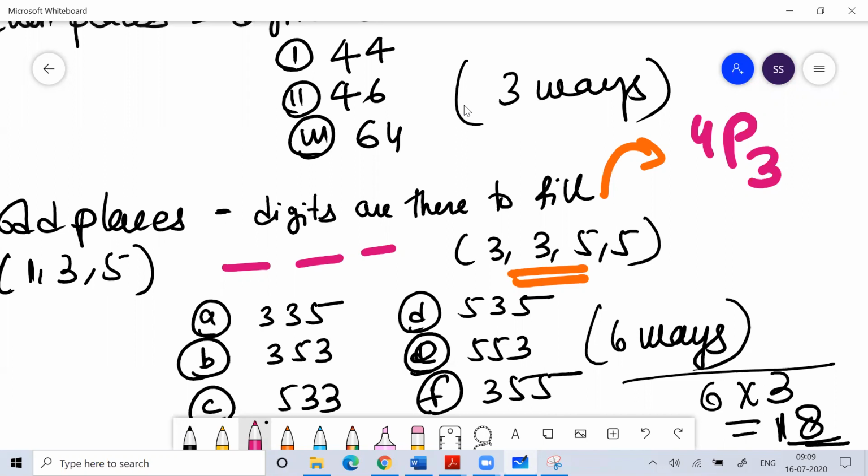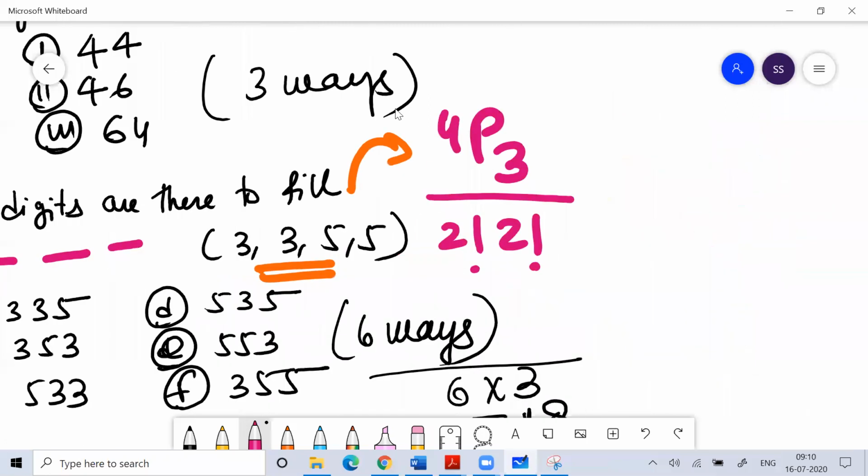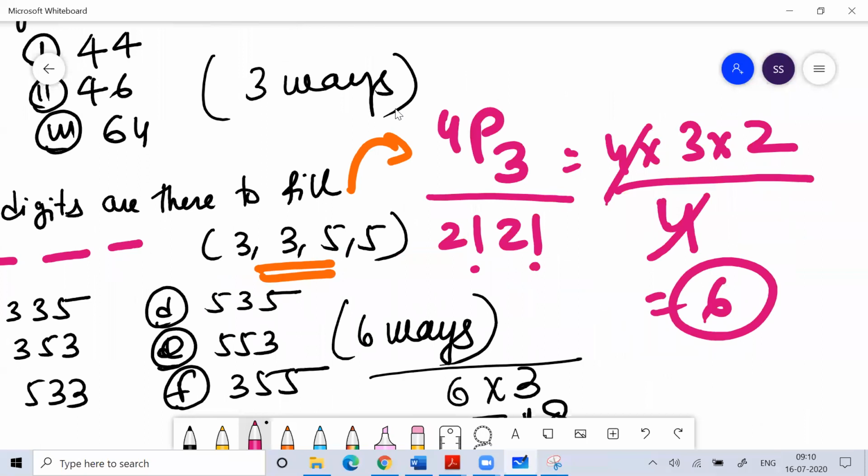You can put them in 4P3 ways, but the digit 3 is repeating and the digit 5 is repeating. 3 is repeated 2 times, 5 is repeated 2 times. So this is 4 into 3 into 2, divided by 2 into 2, which means 6. So the number of ways is 6 ways.